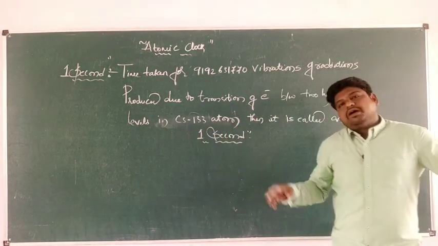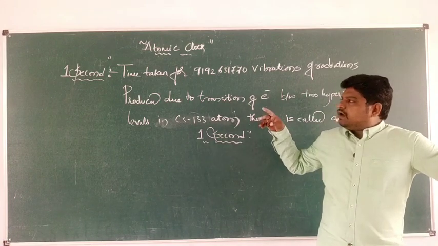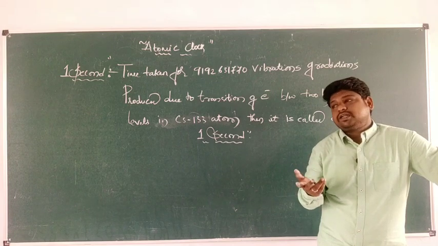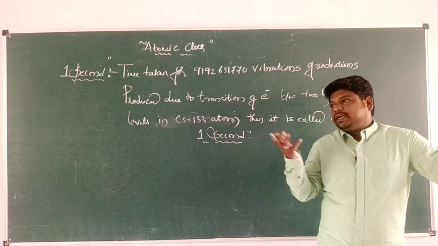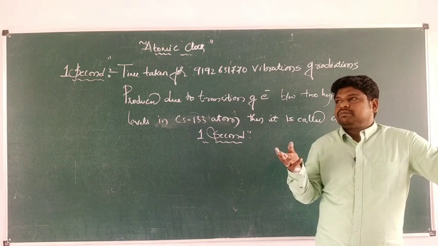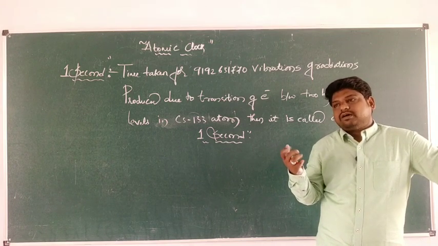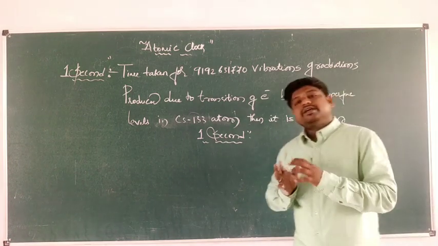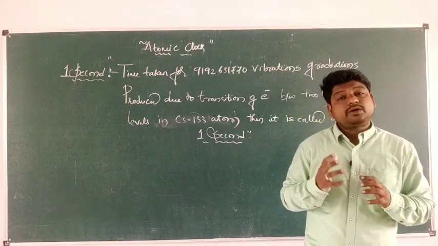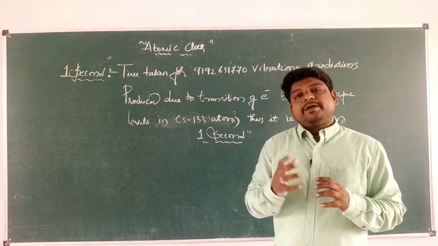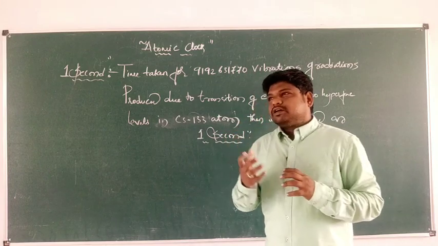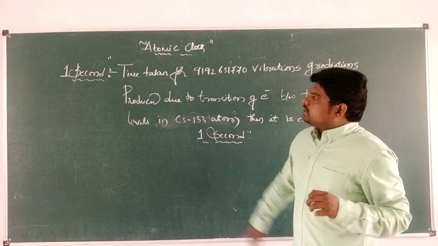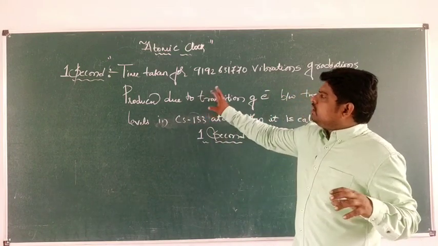Now, see here, the cesium atomic clock, used to measure the Indian Standard Time, is used by the National Physical Laboratory in our India, and this cesium atomic clock is very important to measure time and keep it standardized.